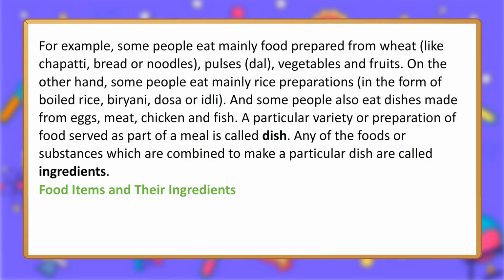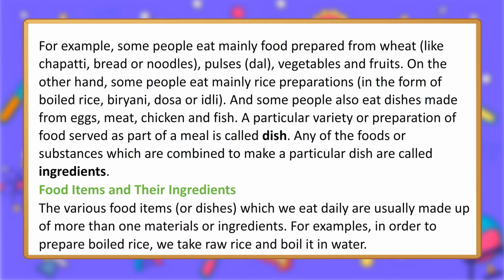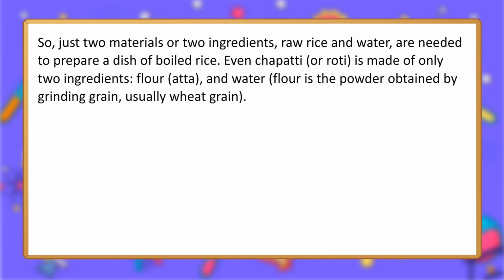Food items and their ingredients. The various food items, or dishes, which we eat daily are usually made up of more than one material or ingredient. For example, in order to prepare boiled rice, we take raw rice and boil it in water. So, just two materials or two ingredients, raw rice and water, are needed to prepare a dish of boiled rice. Even chapati, or roti, is made of only two ingredients, flour, atta, and water. Flour is the powder obtained by grinding grain, usually wheat grain.